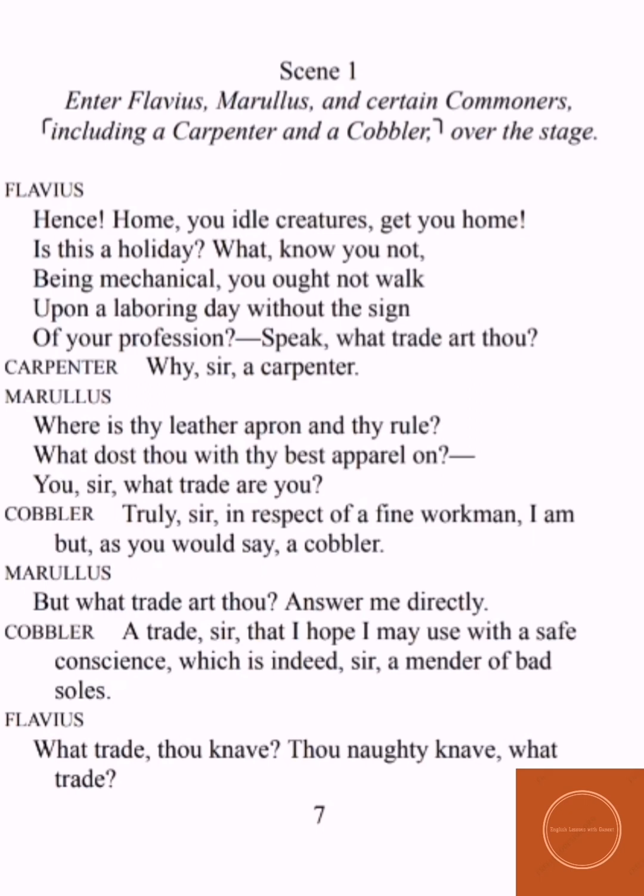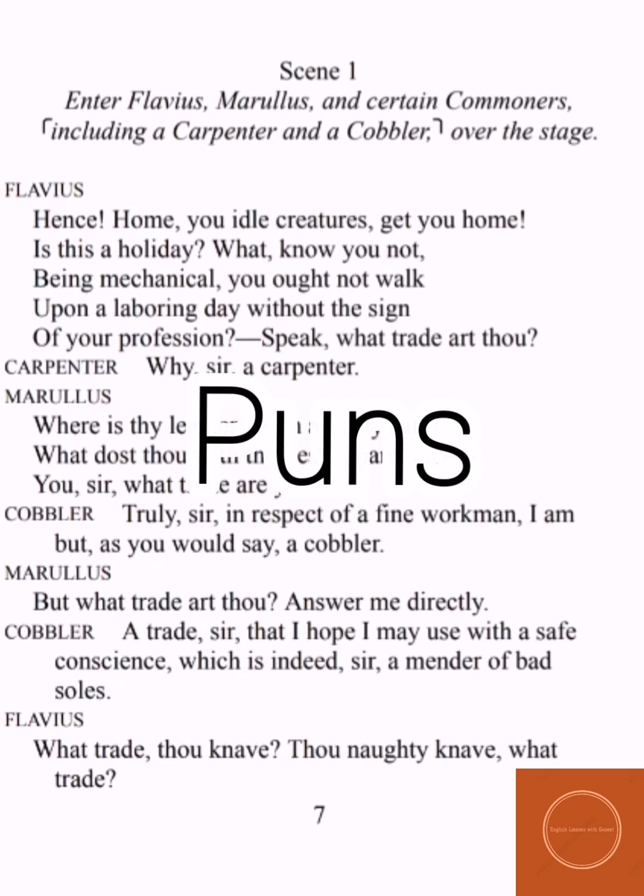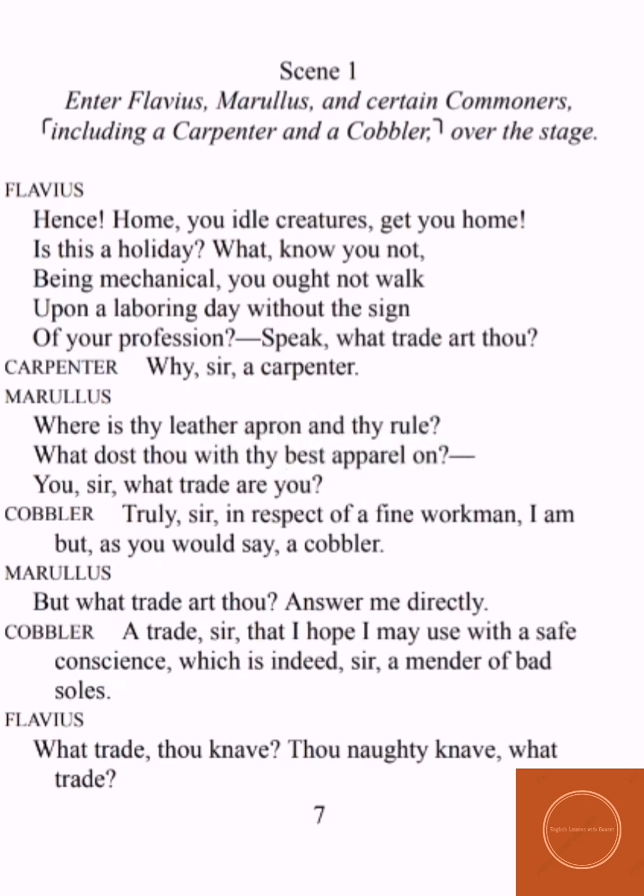Now, the second citizen is a very clever man. He uses very tricky words and a special thing which is called puns. Puns are words which have different meanings, but they sound similar. So this second citizen, who is a cobbler, uses many puns. We'll get to know by reading further how he uses many puns.